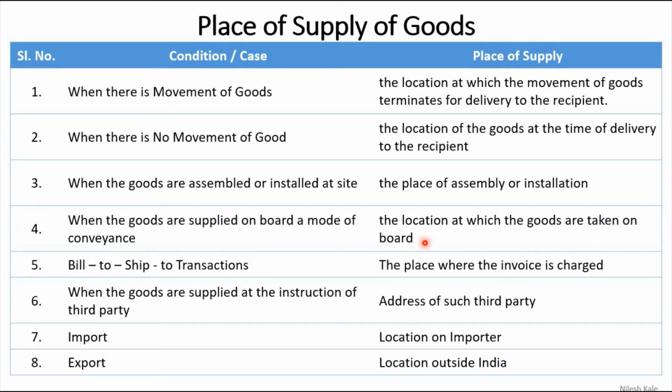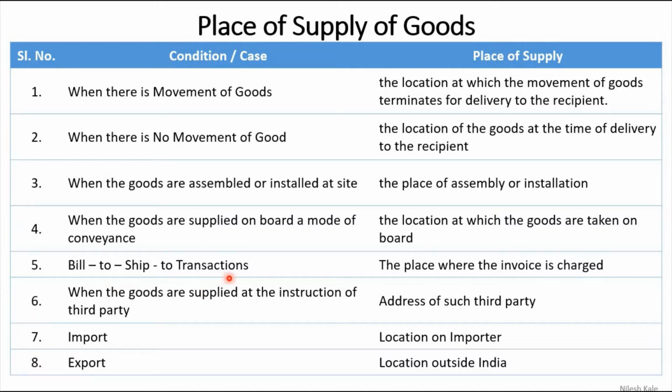For example, if certain goods are transported on board from Gujarat to Kerala, shifted on a ship traveling from Gujarat to Kerala through the Arabian Sea, then the place of supply will be Gujarat only, because the goods are sent on board. Hope you are understanding this point.